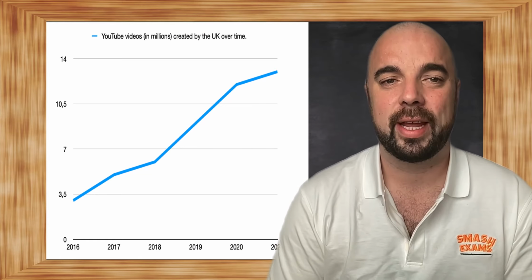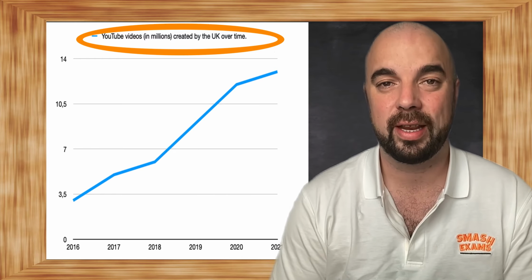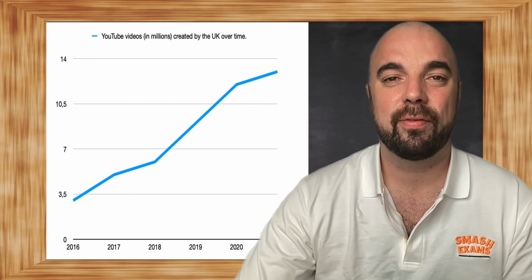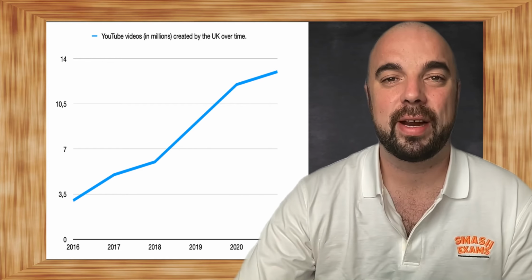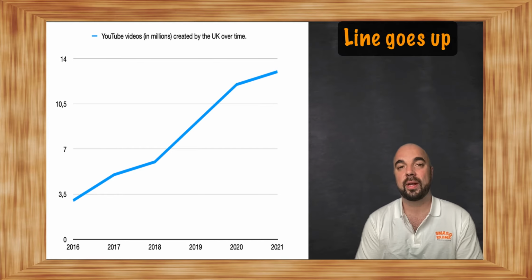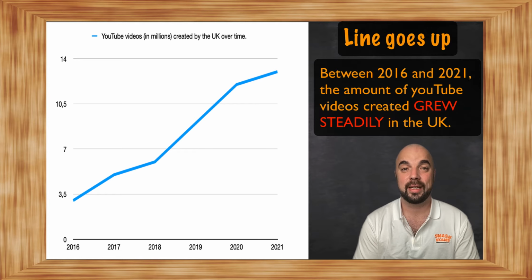In this graph, we can see that it is about YouTube videos created in the millions in the UK. And as you can see, the graph generally goes up. Here are some phrases to say the line graph goes up. Between 2016 and 2021, the amount of YouTube videos created increased in the UK. Between 2016 and 2021, the amount of YouTube videos created grew steadily in the UK.